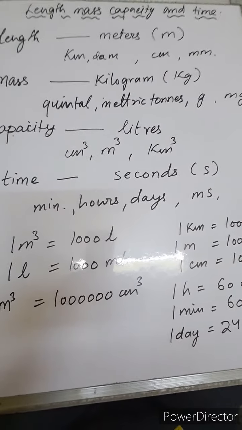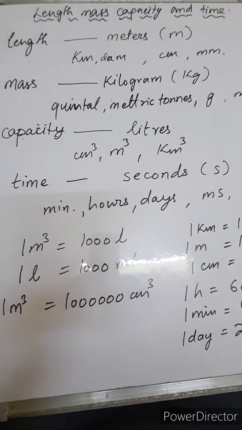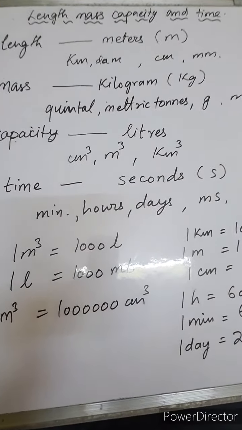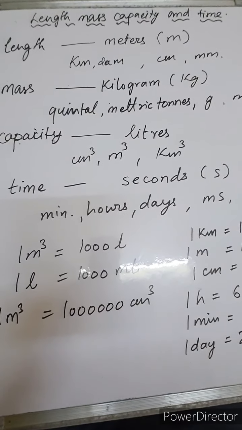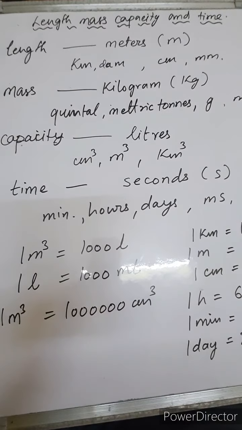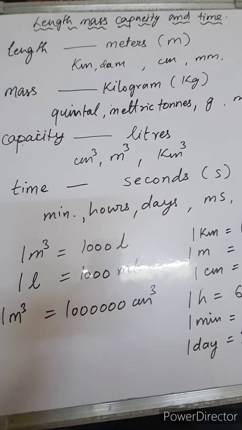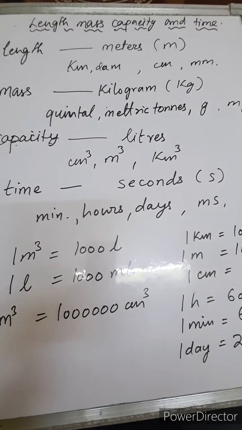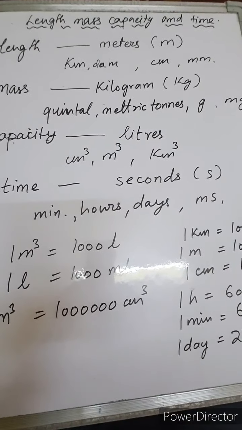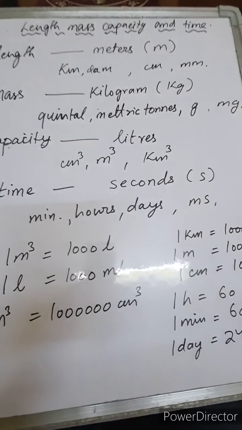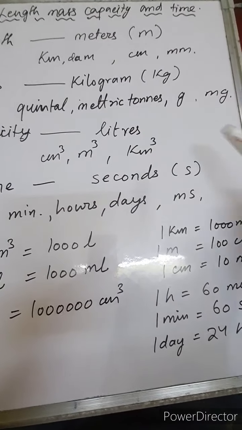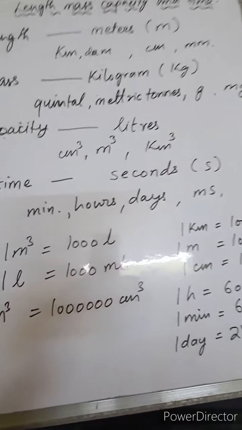Next we come to mass. What is mass? The amount of matter contained in our body, which we have studied in physics. Now we study the unit of mass. The standard unit of mass is the kilogram, and the multiple units of kilogram are quintal and metric ton. The sub-multiple units of kilogram are grams, milligrams and so on.